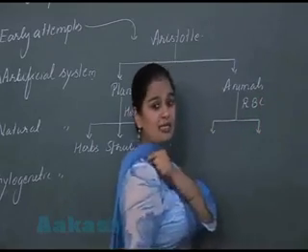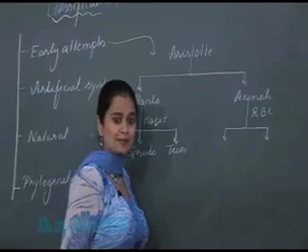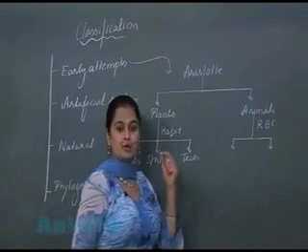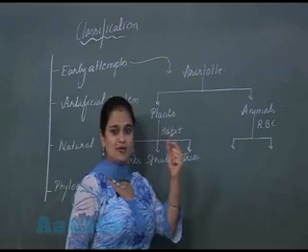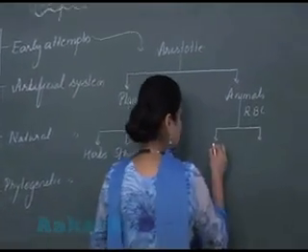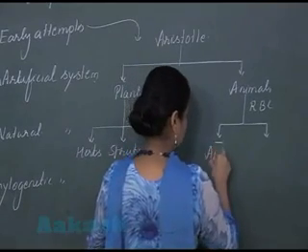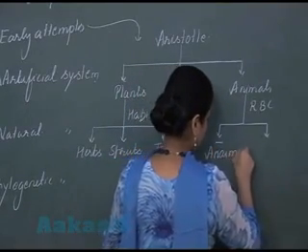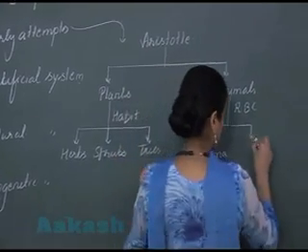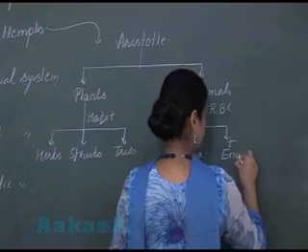Now animals were further classified into two groups, and the criterion which was utilized for the classification was RBC. RBC, presence or absence, was utilized as the criterion for classification. So what is RBC? That is very well known to you. That is the red blood cells. If the red blood cells are absent, this group is known as anaima. If the red blood cells are present, this group is known as enaima.